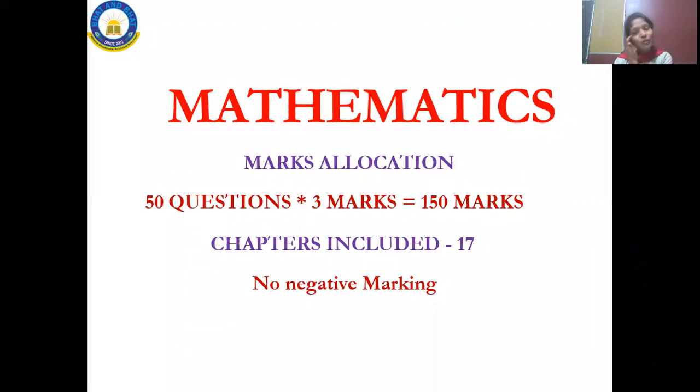If you ask me what is meant by negative marking: if you mark any wrong answer, for example, instead of marking C, if you have marked B, you won't lose marks over there. They will only mark it wrong. That is what we call negative marking, and there is none. Hope you all understood this. There will be 50 questions, each carrying 3 marks, totally 150 marks, and the chapters included here are 17.